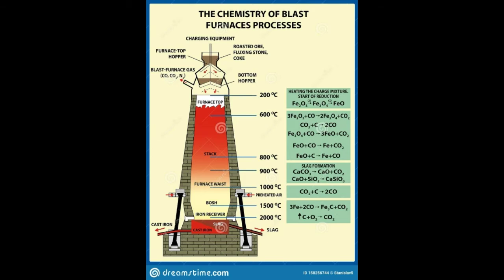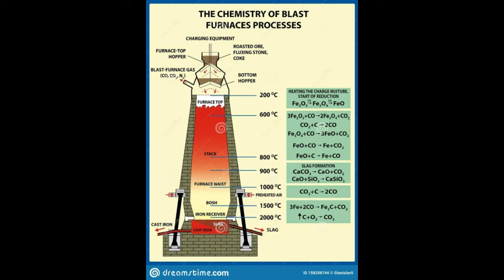Smelting in a blast furnace. The charge, consisting of roasted ore, coke and limestone in the ratio 8:4:1, is melted in a blast furnace by introducing it through the hopper arrangement at the top. There are three important regions in the furnace.